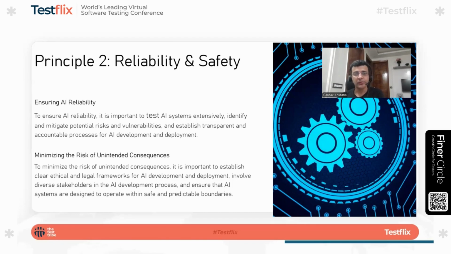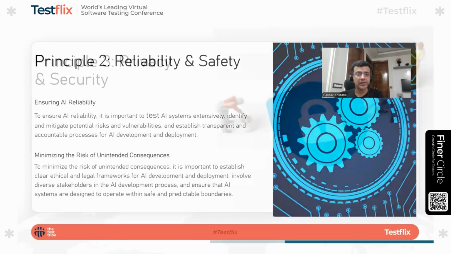Also, external users should not be able to launch an attack. They should not be able to get the system to reveal the prompt that you are using. That should also be avoided, so that people should not be able to trick the system. So that's about the safety part of it.